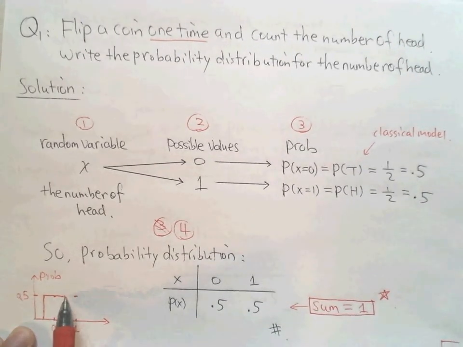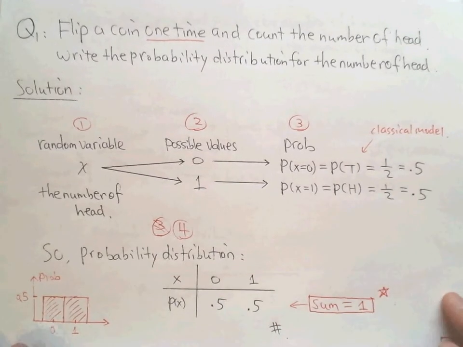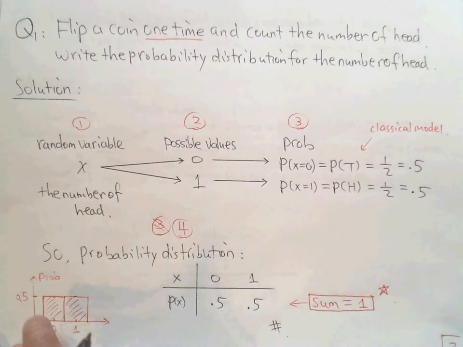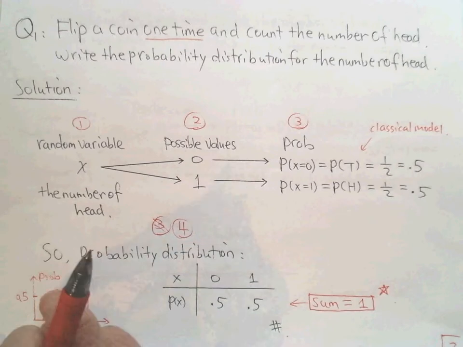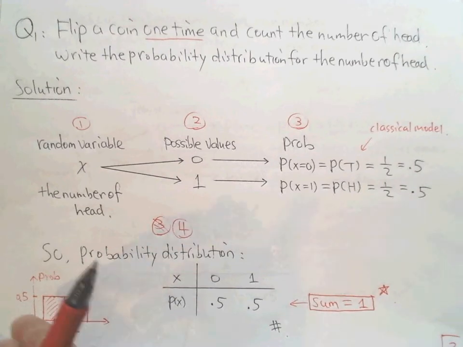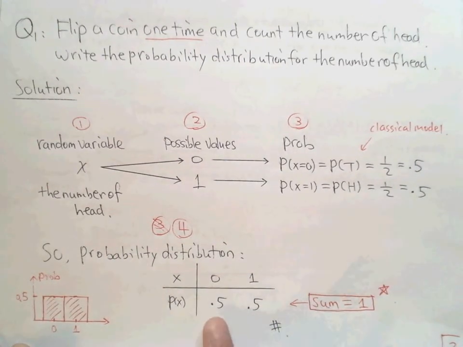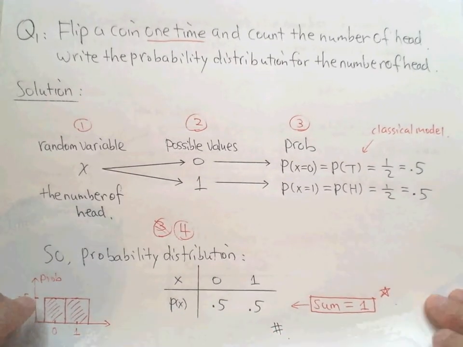See? This is the first bar, and then we have the second bar. If I highlight the first, and then the second, can you see? Is this a histogram? Yes, definitely. So what does this mean? The variable x has a 50% chance for each value. This is very similar to the relative frequency. Do you remember the histogram? 0.5 is 50% to get 0, and 50% to get 1.